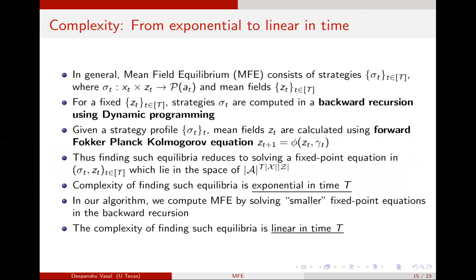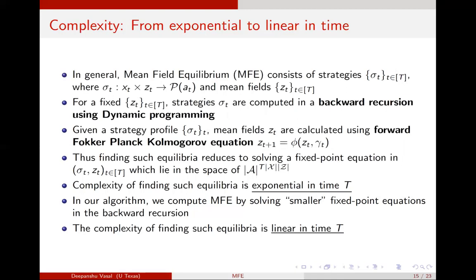Now I want to briefly talk about the complexity of finding mean field equilibria. In general, it consists of, as I said, the strategies of the players and the mean fields. For every given mean field, strategies can be computed using the backward dynamic programming or HJB equation in continuous time, whereas the mean field is calculated by a forward Fokker-Planck Kolmogorov equation. So there's a coupling between the backward and the forward equation.